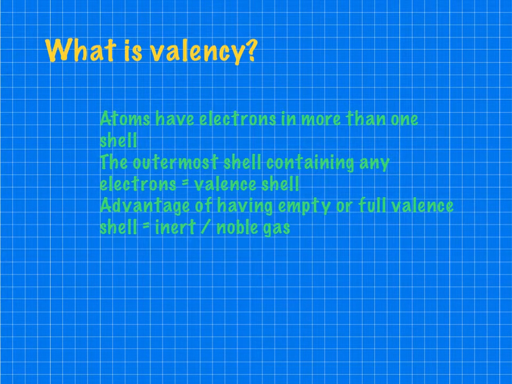We've also seen that having an empty or full valence shell, in our study of the first 20 elements of the periodic table, comes with stability. And this is typified in all of the situations where we've got full or empty shells corresponding to inert or noble gases.